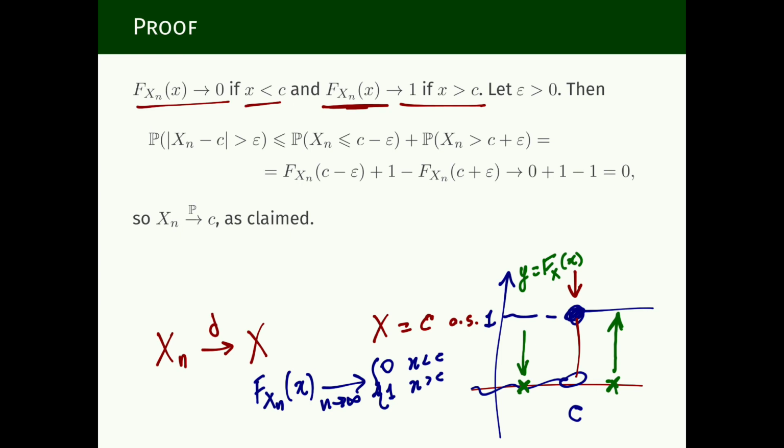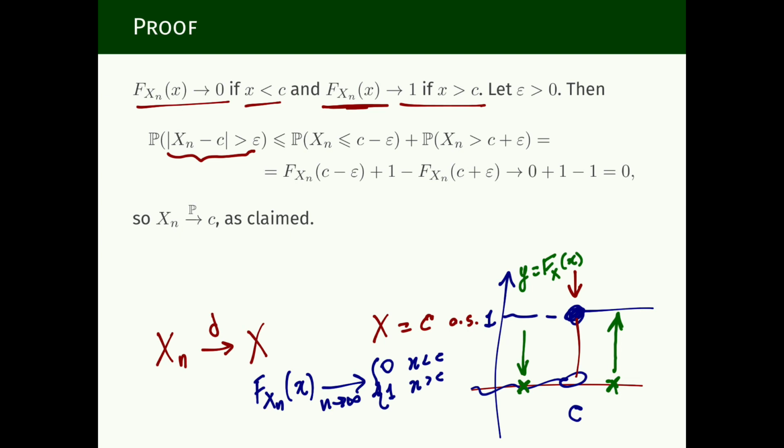And now we have to show convergence in probability. Convergence in probability means we have to look at this difference, look at the probability of the set where this difference is larger than epsilon, and show that it converges to 0 as n tends to infinity. First, let's bound this from above.